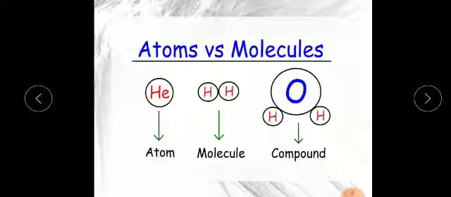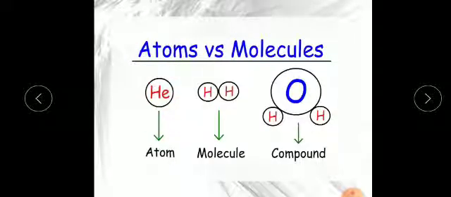Helium, as you know, is an element with atomic number 2, coming after hydrogen. Helium contains helium atoms, like hydrogen contains hydrogen atoms, oxygen contains oxygen atoms, carbon contains carbon atoms, calcium contains calcium atoms, and sodium contains sodium atoms.